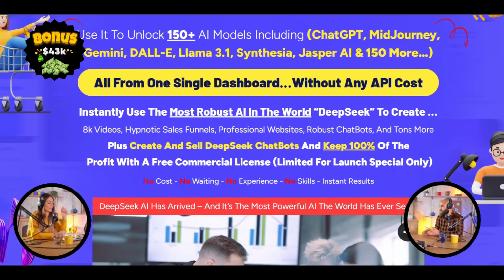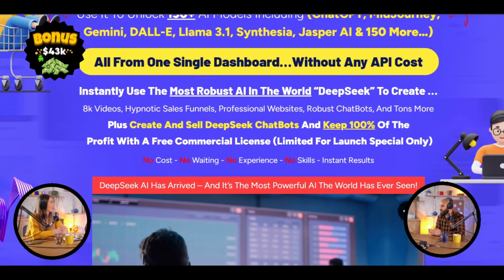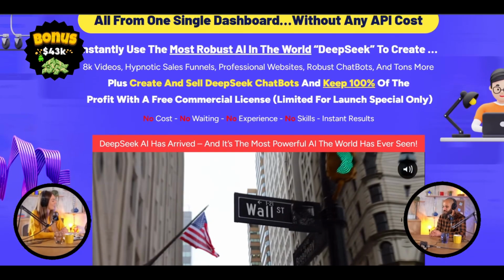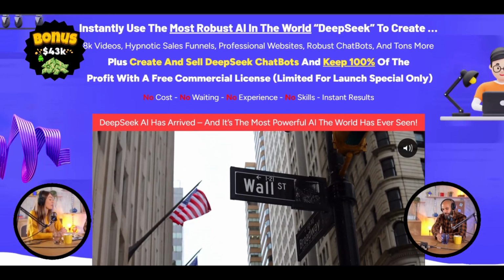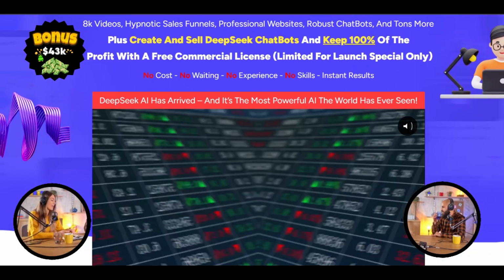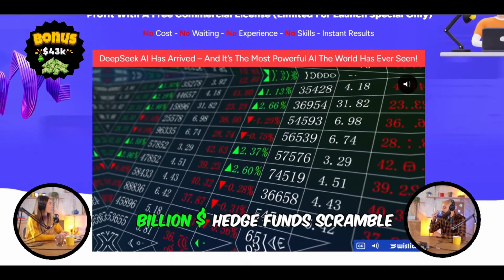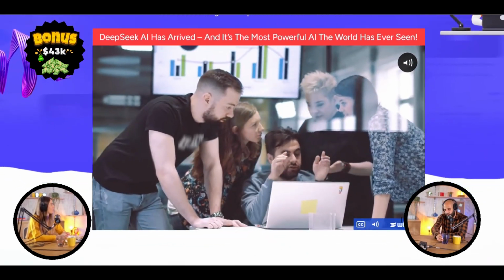Access to over 150 different AI models. It's a lot. They can create everything, like websites, 8K videos. Pretty much anything you can think of. Some are calling it a revolution, and honestly, I could see why. It's pretty impressive, yeah. But with all the hype, it's kind of hard to know what to believe. Yeah, you gotta be careful.